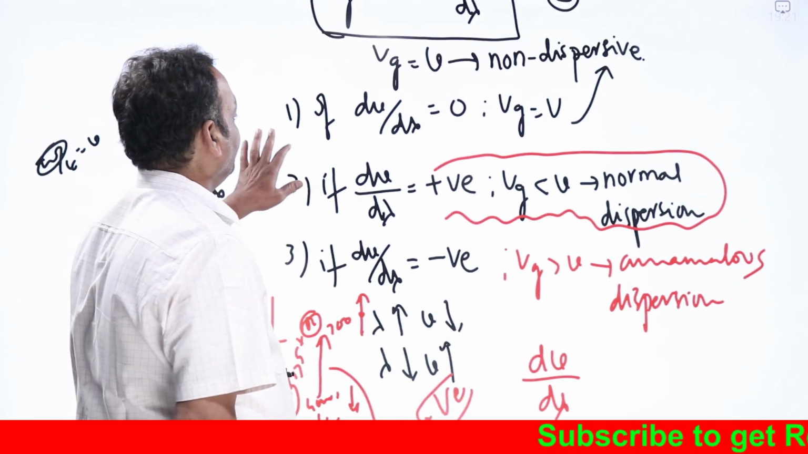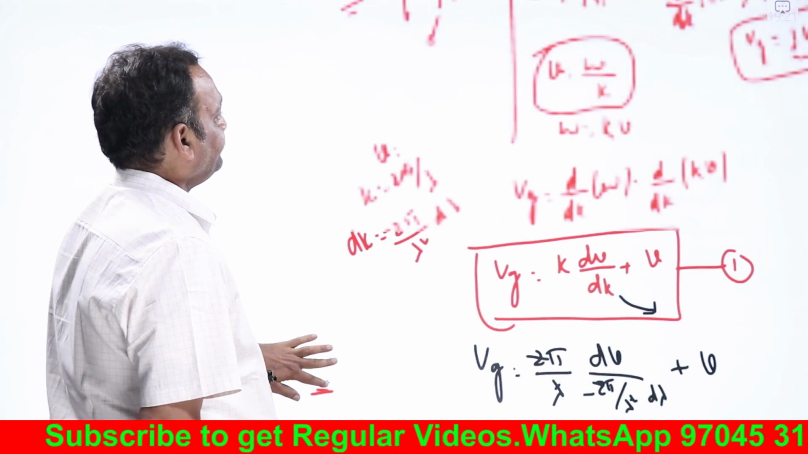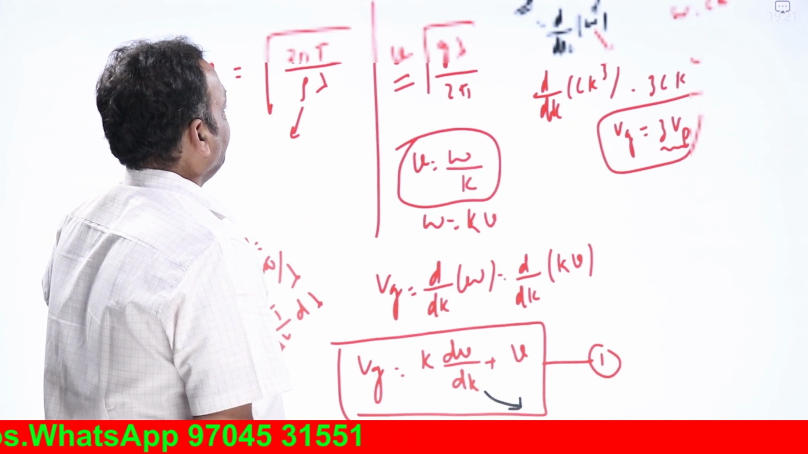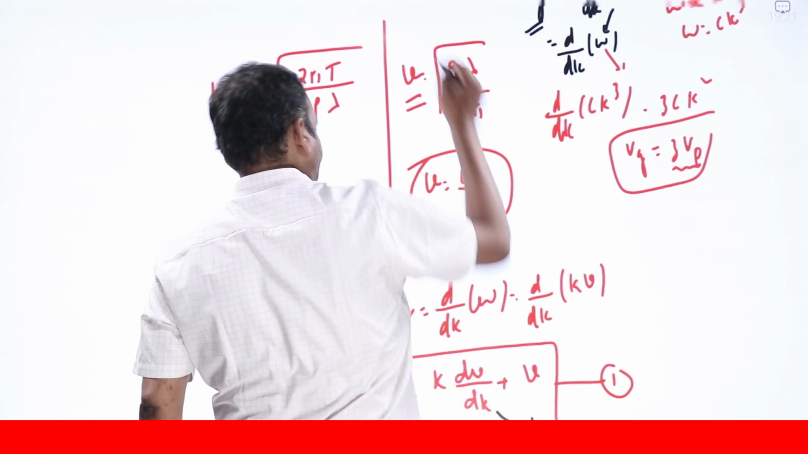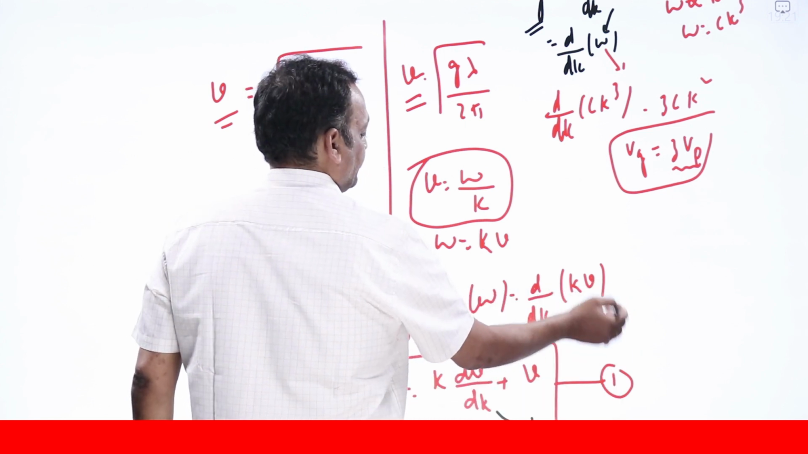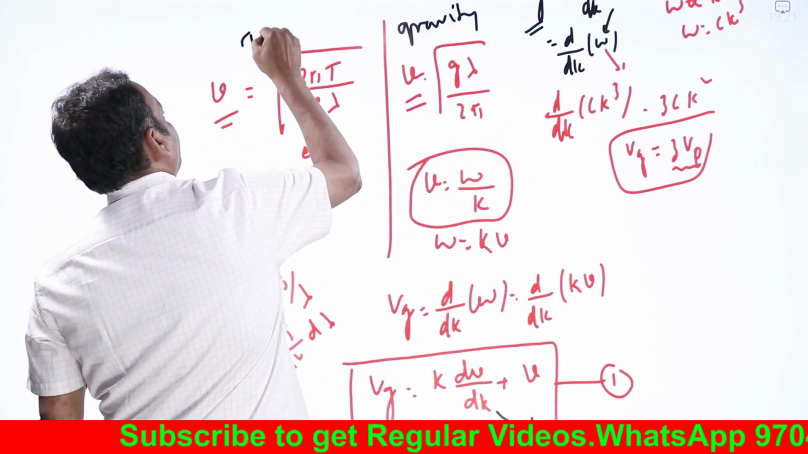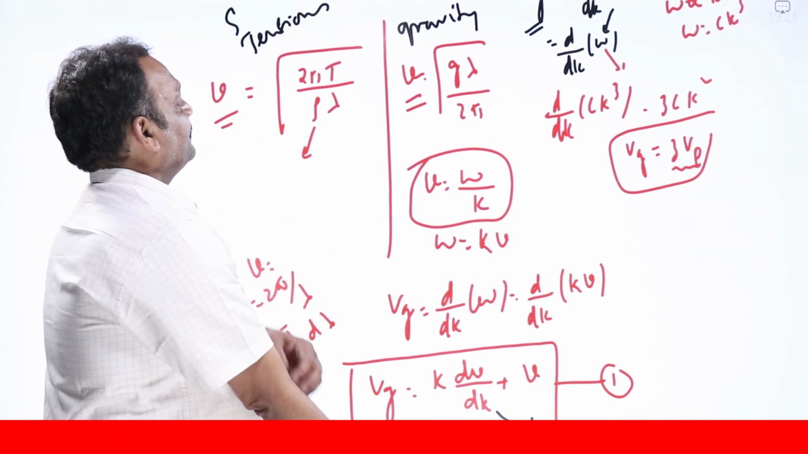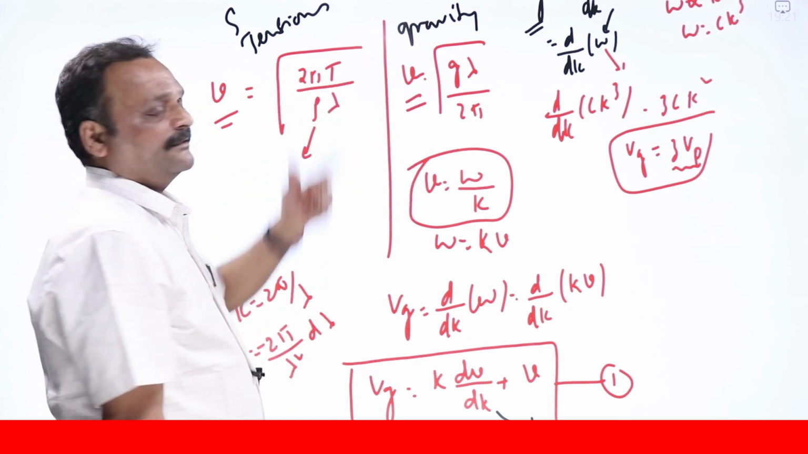Now let us go back to that example of gravity waves. I told you there are two types of waves in oceans or seas. One is the longer wavelength components, called gravity waves. The other ones are called surface tension waves. Of course, we can calculate the ratio by differentiating dv by d lambda and substituting, but by just looking at the expression itself we can tell.